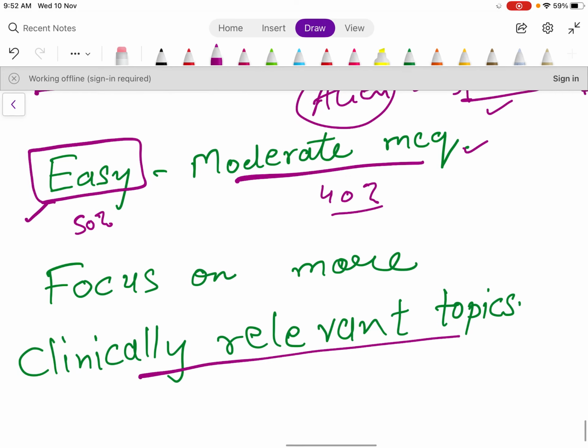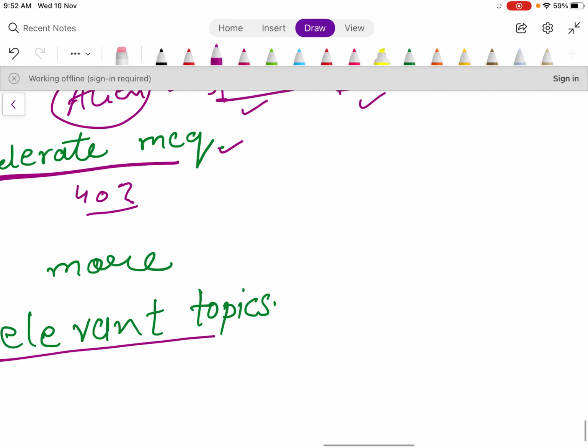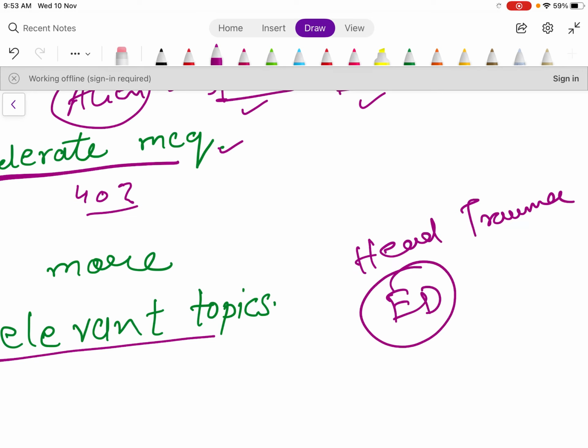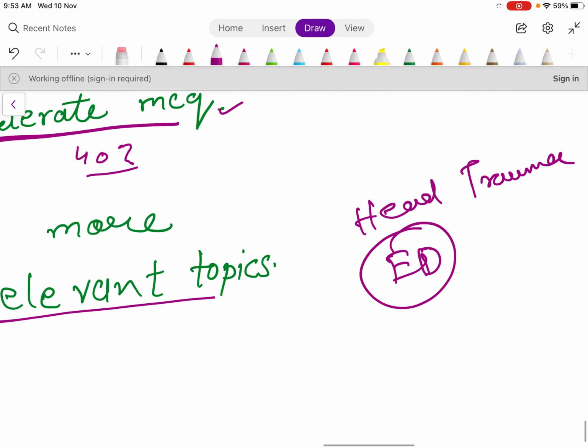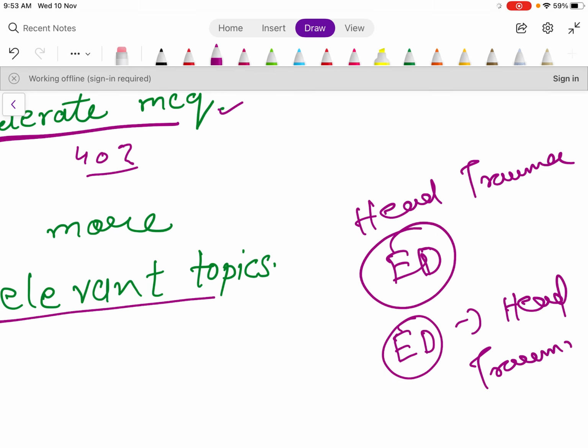Focus on more clinically relevant topics. What I mean is, for example, head trauma. This is very common in the ED. Internship students will know this. Whenever they are posted in the emergency department, they will at least see a head trauma patient every day.